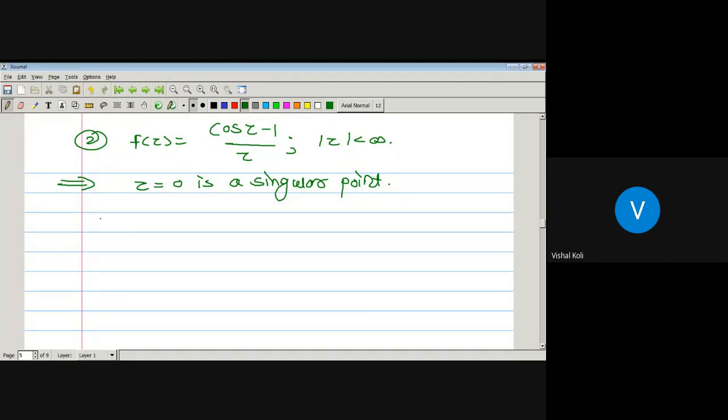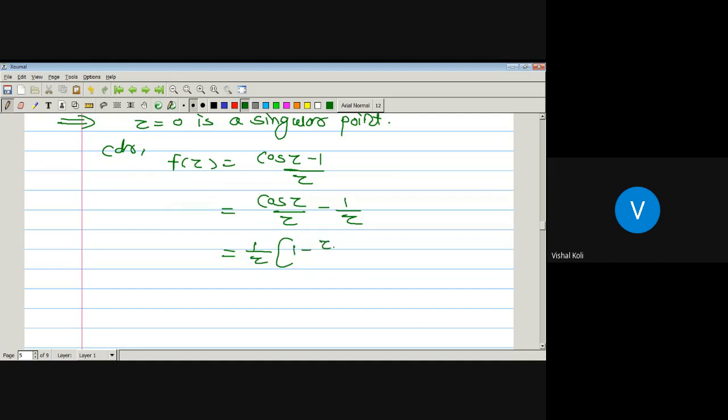Now consider f of z equal to cos z minus 1 divided by z. It can be written as cos z divided by z minus 1 by z, taking 1 by z common. We know that cos z is 1 minus z square divided by 2 factorial plus z raised to 4 divided by 4 factorial minus z raised to 6 divided by 6 factorial plus and so on, and this minus 1 by z as it is.